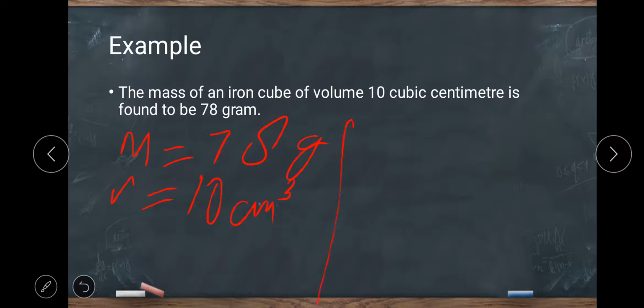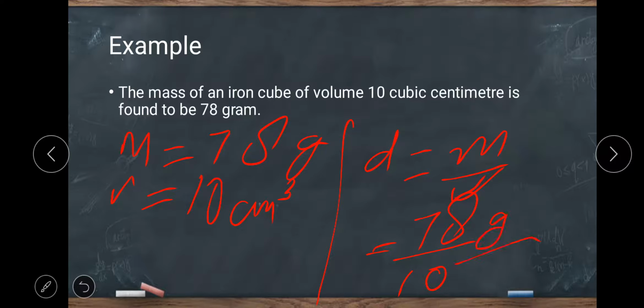Then how can you find the density of this iron cube? Density is equal to mass upon volume, which means 78 upon 10, 78 gram upon centimeter cube. Your answer will be 7.8 gram per centimeter cube.